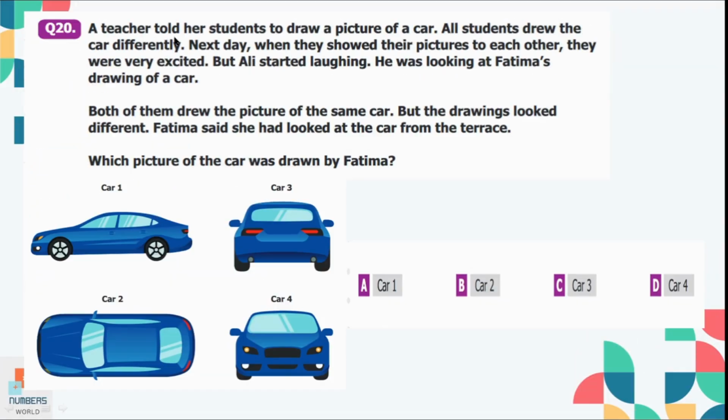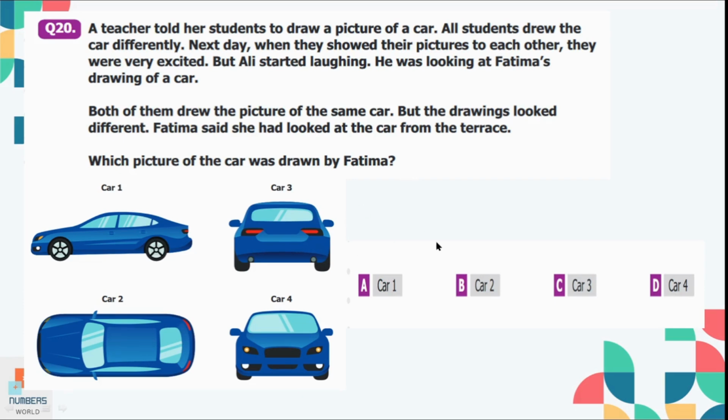Question number 20. A teacher told her students to draw a picture of a car. All students drew the car differently. Next day, when they showed their pictures to each other, they were very excited. But Ali started laughing. He was looking at Fatima's drawing of a car. Both of them drew the picture of the same car, but the drawings looked different. Fatima said she had looked at the car from the terrace. Which picture of the car was drawn by Fatima?